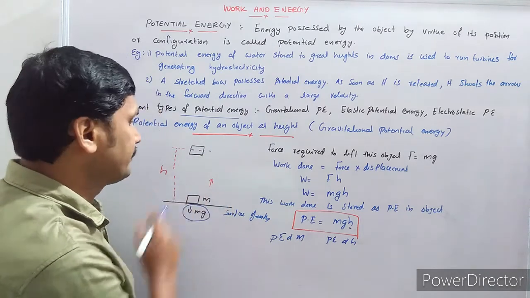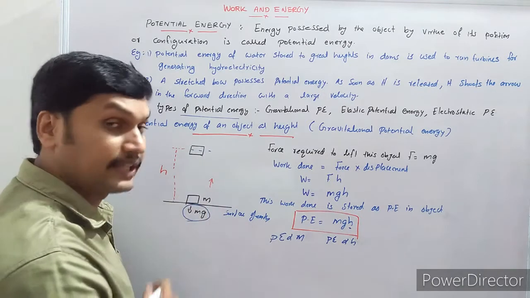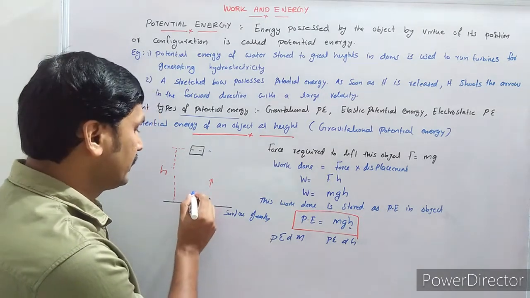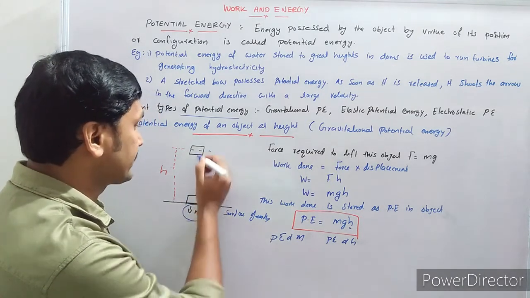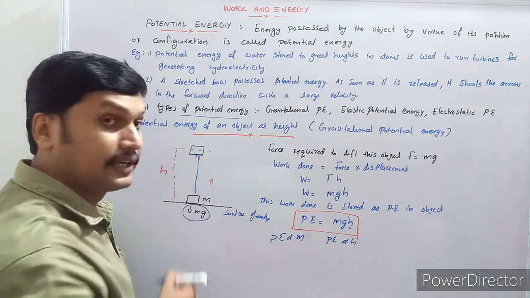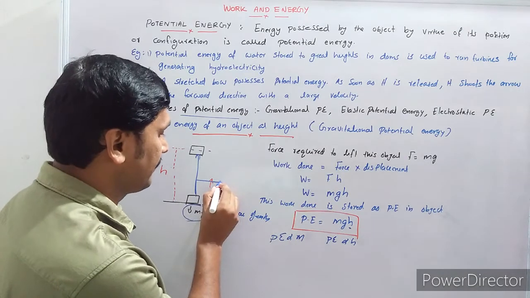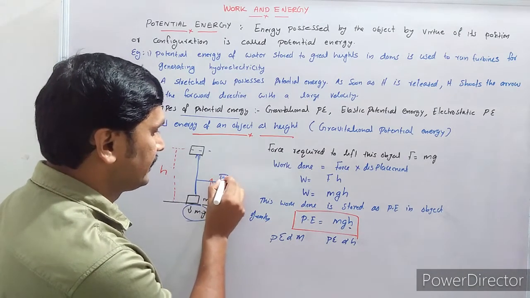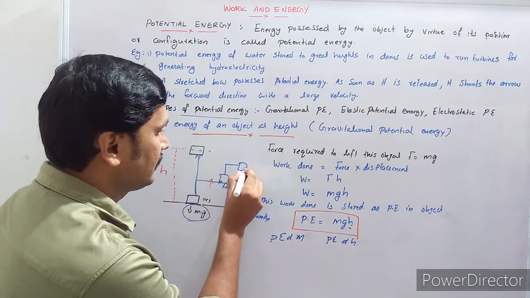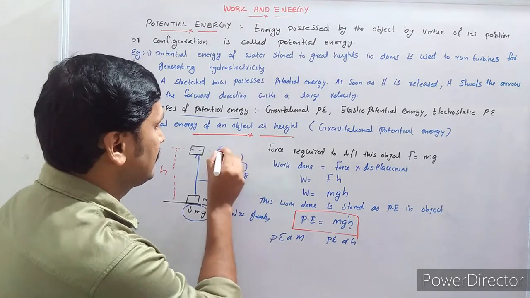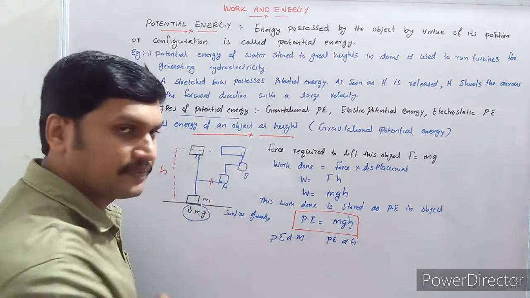But you see, it depends only on the height. So we can lift this object in different ways to reach the same height. Suppose we take the object to this height directly in a straight line path. Or otherwise, we lift this object first to a point A, then to a point B, and finally to a height h.